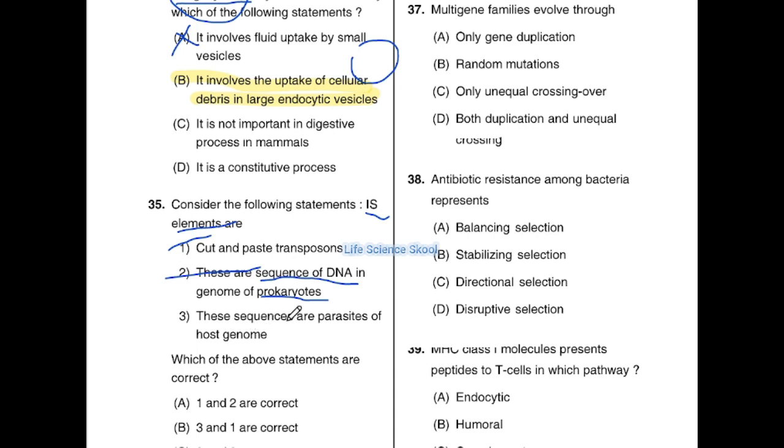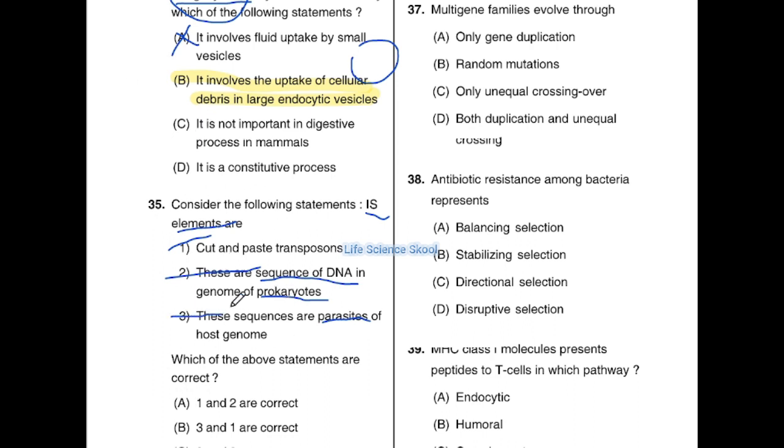And coming to option 3, these sequences are parasites of the host genome. What are parasites? Parasites are those organisms which depend upon another organism for food and shelter. So here they are saying IS elements are parasites of the host genome. Yes, these are parasites of the host genome because they use the host machinery for their own amplification, meaning to duplicate their sequence they use the host machinery. So option 3 is also a correct answer.